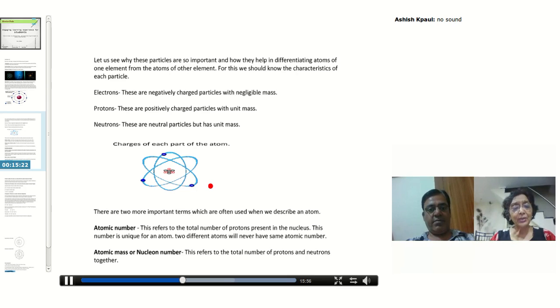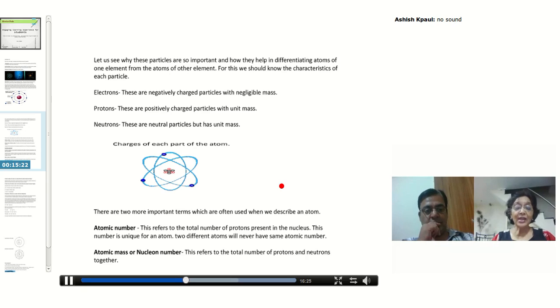Now can you see one more diagram here, where I have tried to show the positive charge of proton and neutron? I have not mentioned positive or negative, and then I have made the orbits. You can see these orbits and the electrons, negatively charged. So this gives some visual impact of what you are learning. Now, besides electrons, protons and neutrons, that is enough, no?